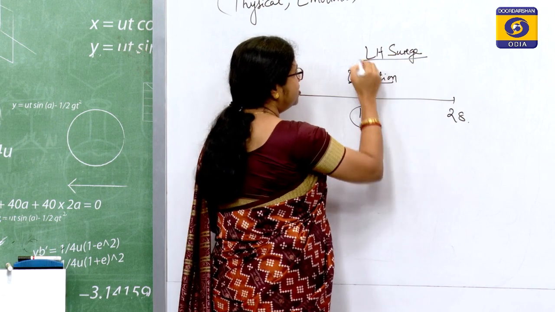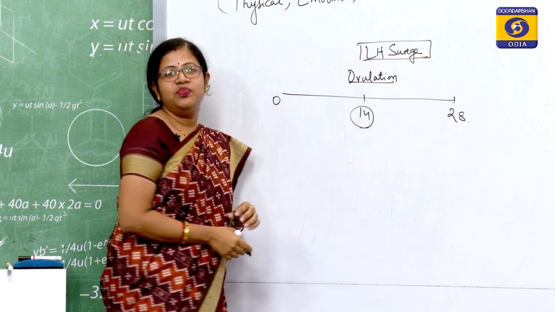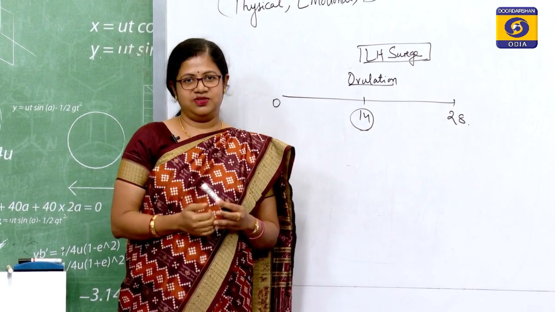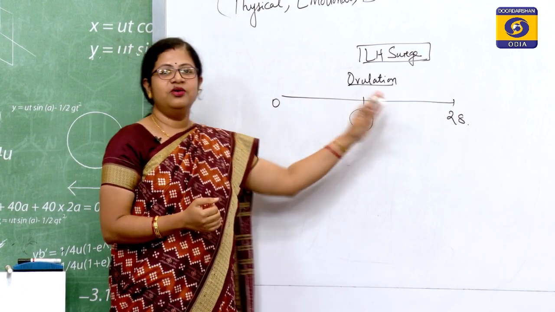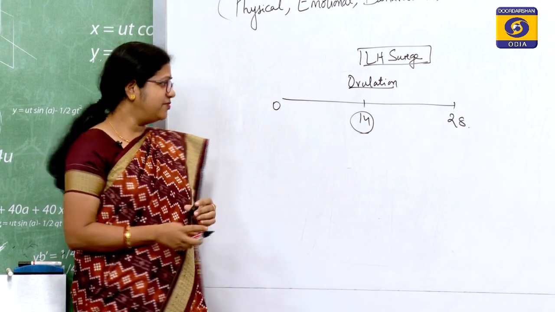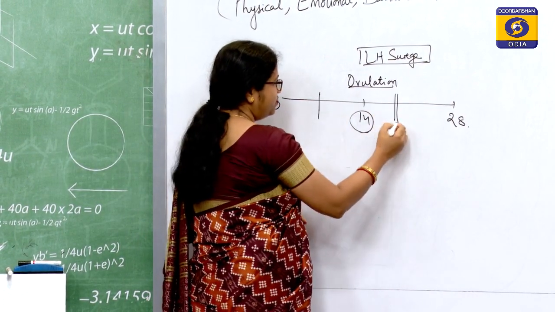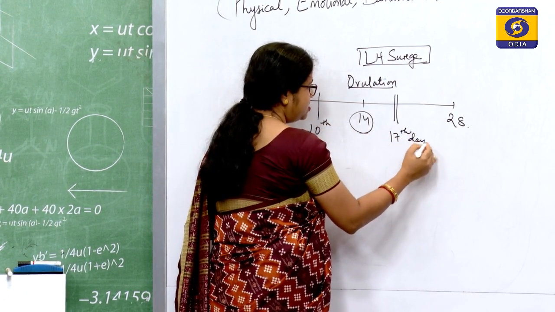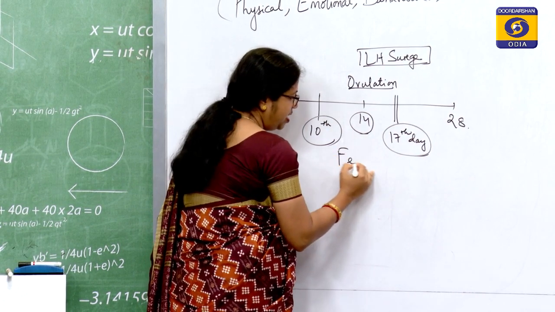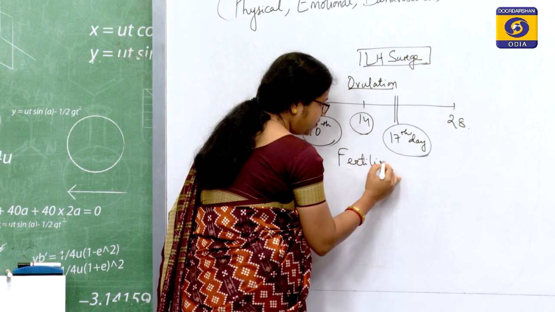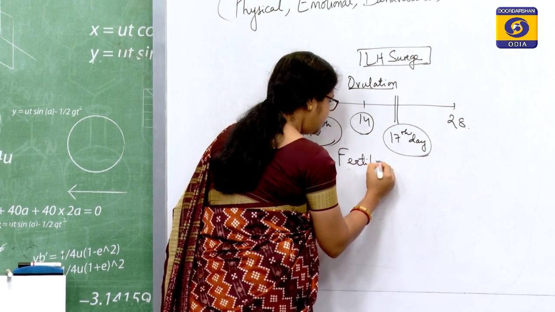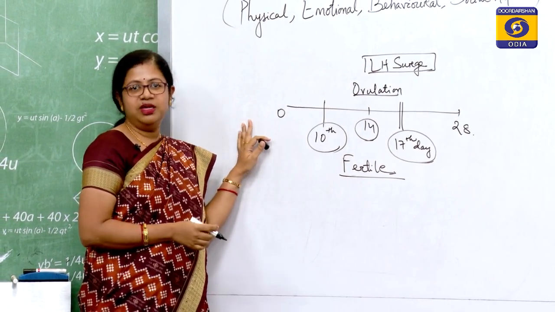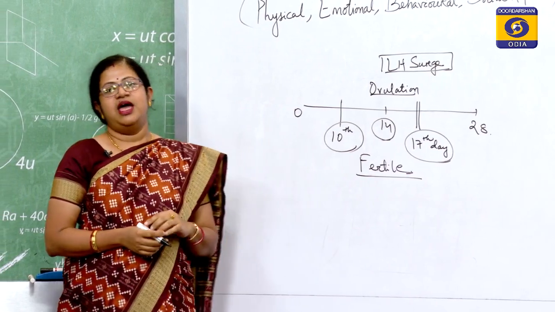So, in natural method what we do is we practice periodic abstinence. What is periodic abstinence? Periodic abstinence is avoiding sexual intercourse during the fertile period of the menstrual cycle of a female. What is the fertile period? This is the fertile period, which is from 10th to 17th day of your menstrual cycle. So, if we do not practice sexual intercourse during this particular period, pregnancy can be avoided. So, it is called periodic abstinence.